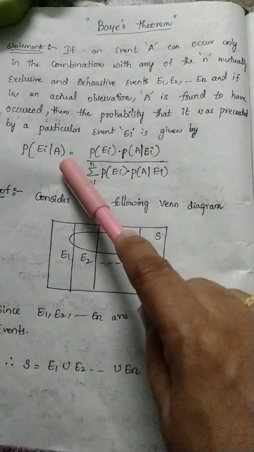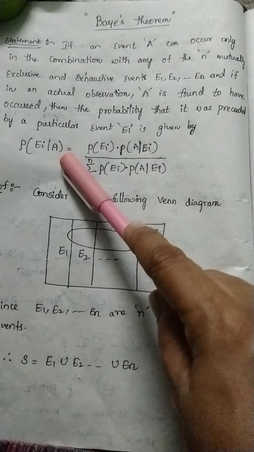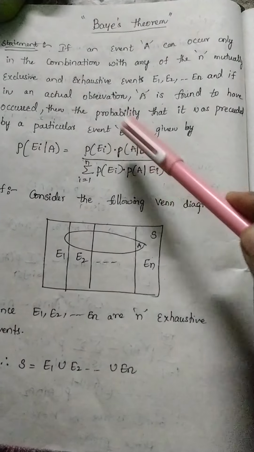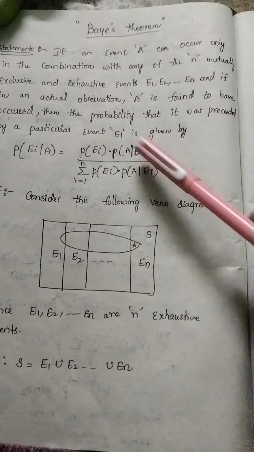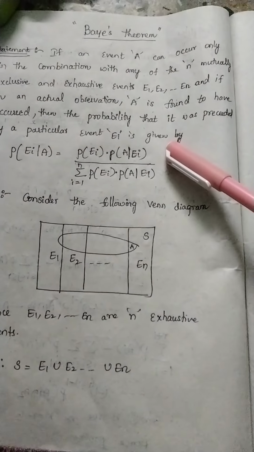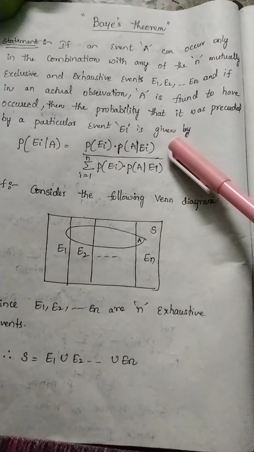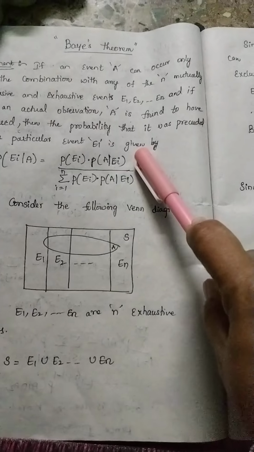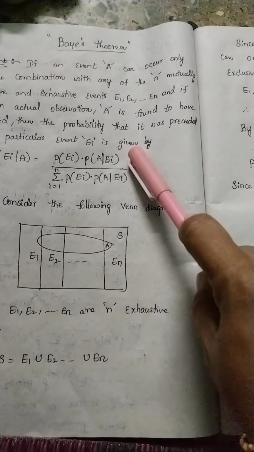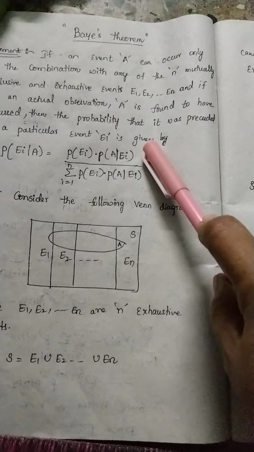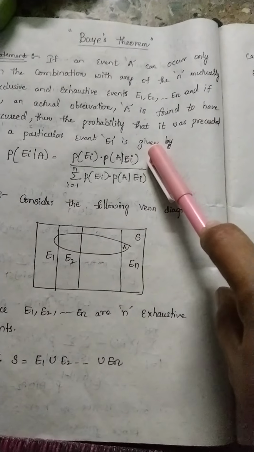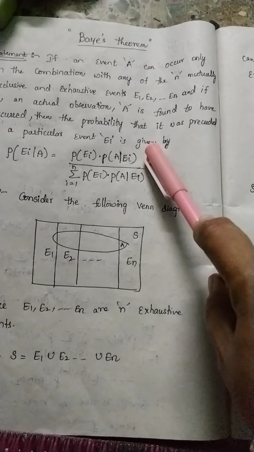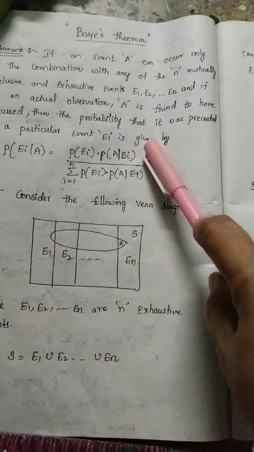that is, probability of Ei given A. That means the value of A has already been given, which is equal to probability of Ei into probability of A given Ei, divided by the sum of the numerator values. Here we are going to use the conditional probability definition and the multiplication theorem. As A has already occurred, we are going to explain about the events from E1, E2 and so on up to En.